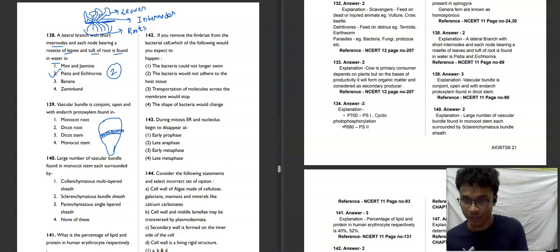Here this is phloem, this is xylem, and the structure present between phloem and xylem is basically cambium.